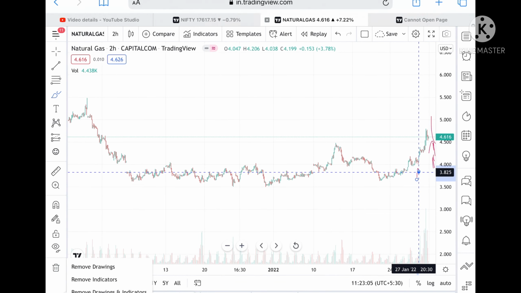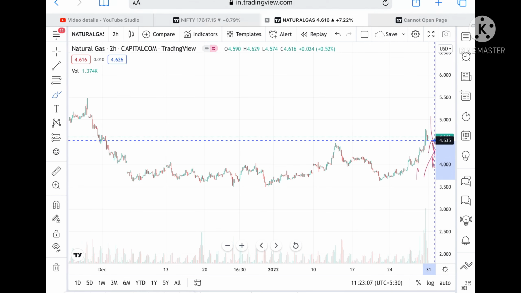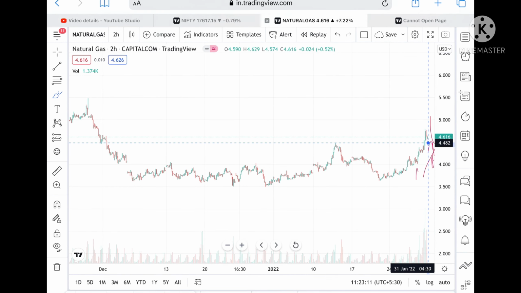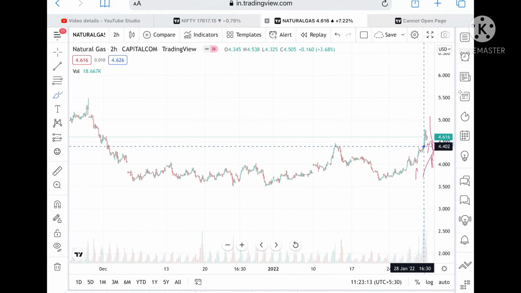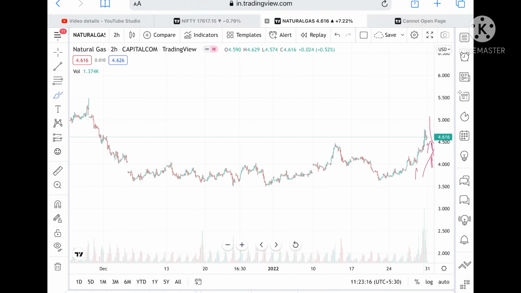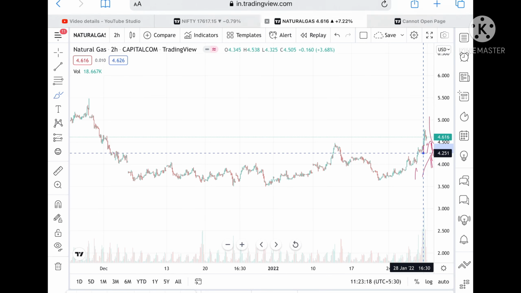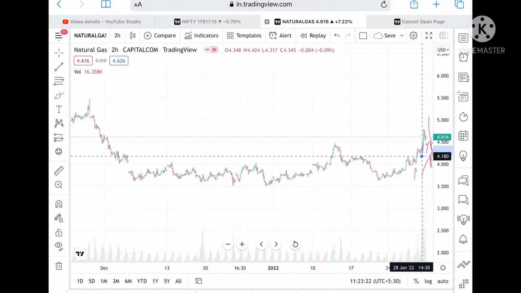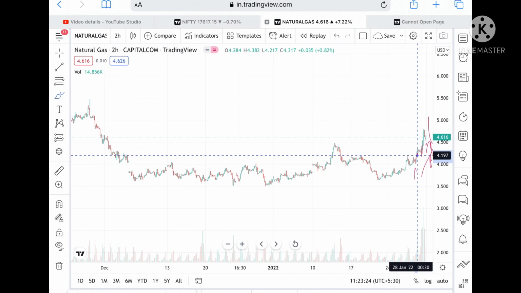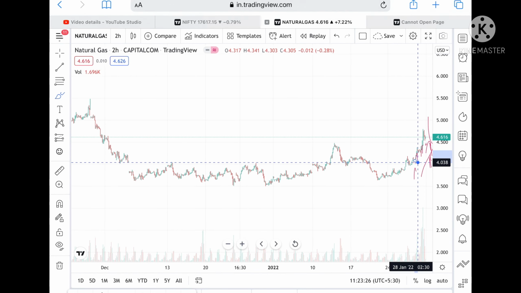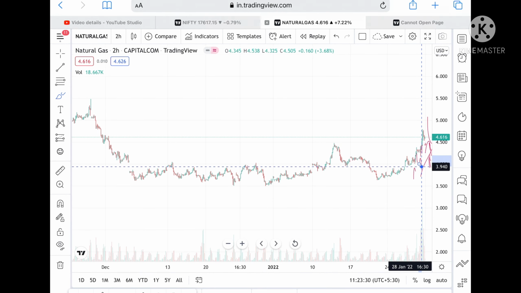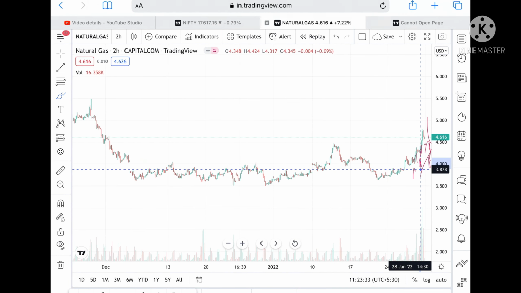Again I repeat, if the price doesn't sustain this level, then we can see a level of 4.535, and from there it can go to a level of 4.482. Suppose the price goes below this level, then we can see a level of 4.393, and from there it can go further low to a level of 4.251. Suppose the price doesn't sustain this level, then we can see a level of 4.180, and from there it can come down to a level of 4.038. Suppose the price doesn't sustain this level, then we can see a level of 3.940, and from there a level of 3.8738.